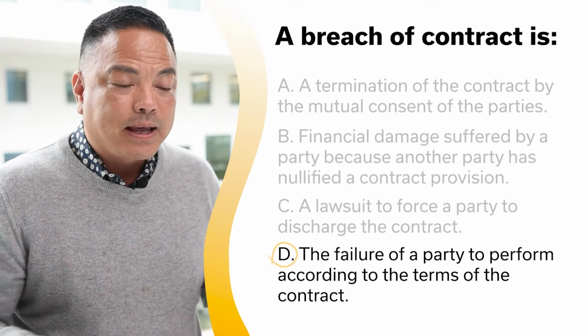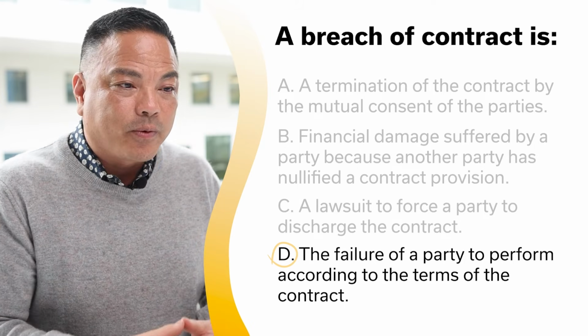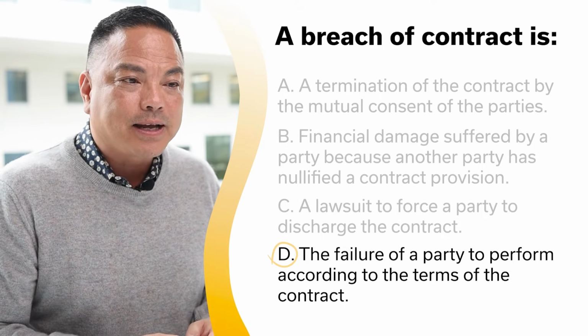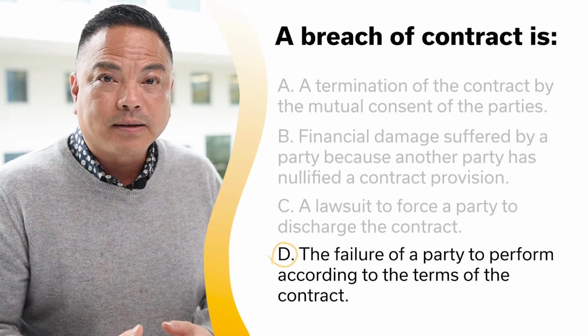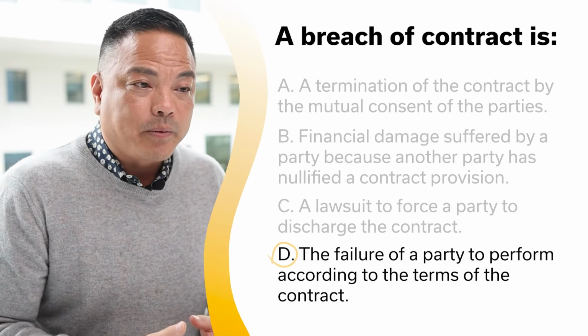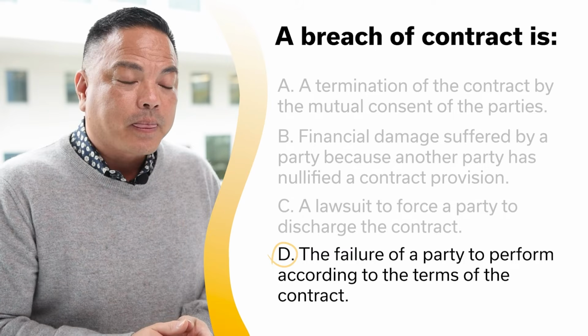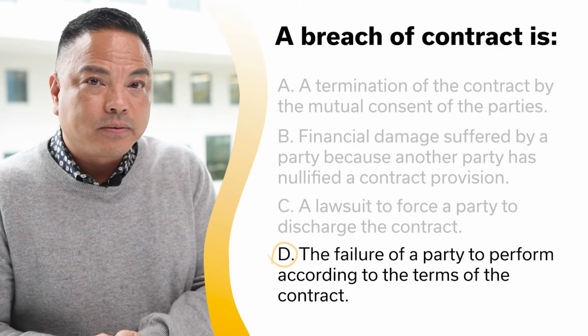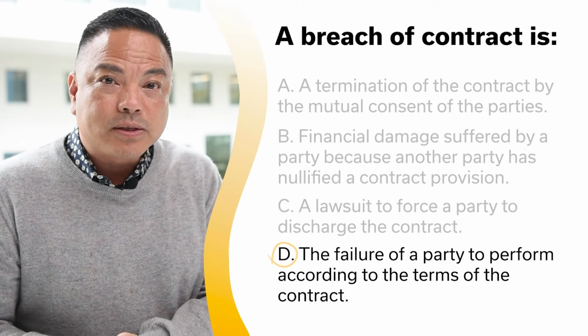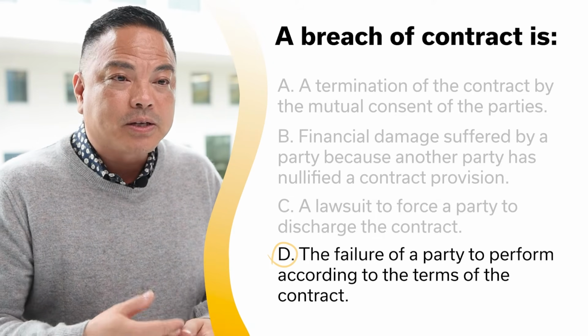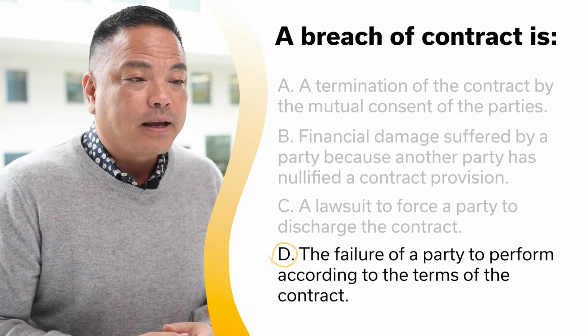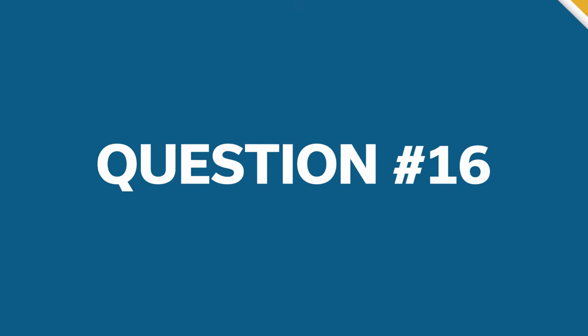If the buyer does not perform in that specified time, then that buyer is in breach of contract. Another example of breach of contract is when the escrow does not close in time. And either buyer or seller, whoever's causing the delay, is in breach of contract.